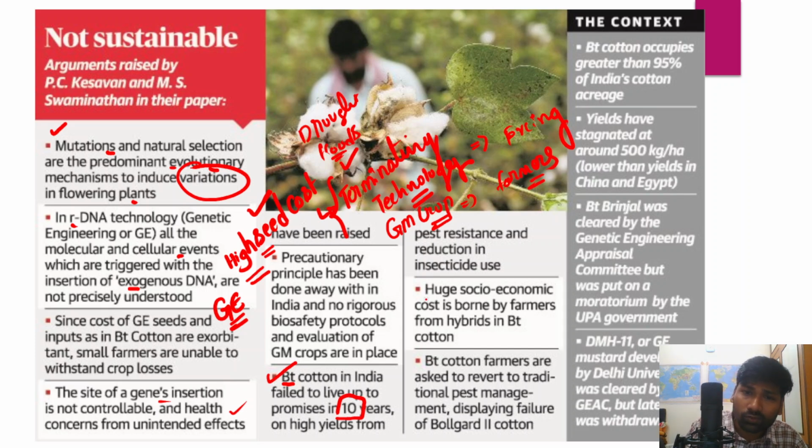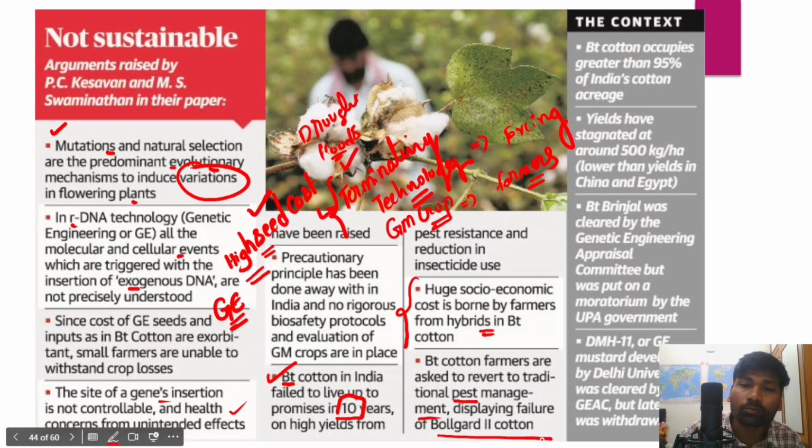Farmers also face a huge socio-economic cost because of the seeds that they have to purchase. And BT cotton farmers were also asked to revert to traditional pest management, and therefore it displays the failure of Bollgard cotton.